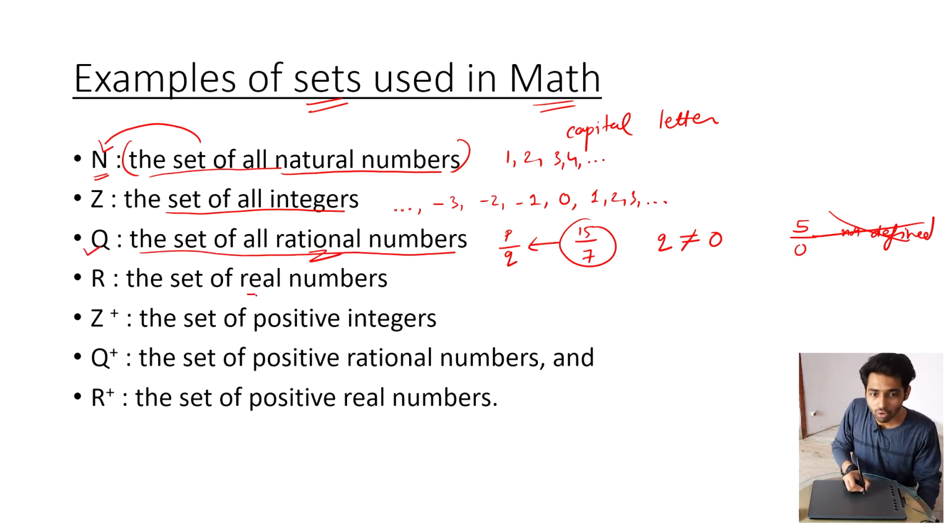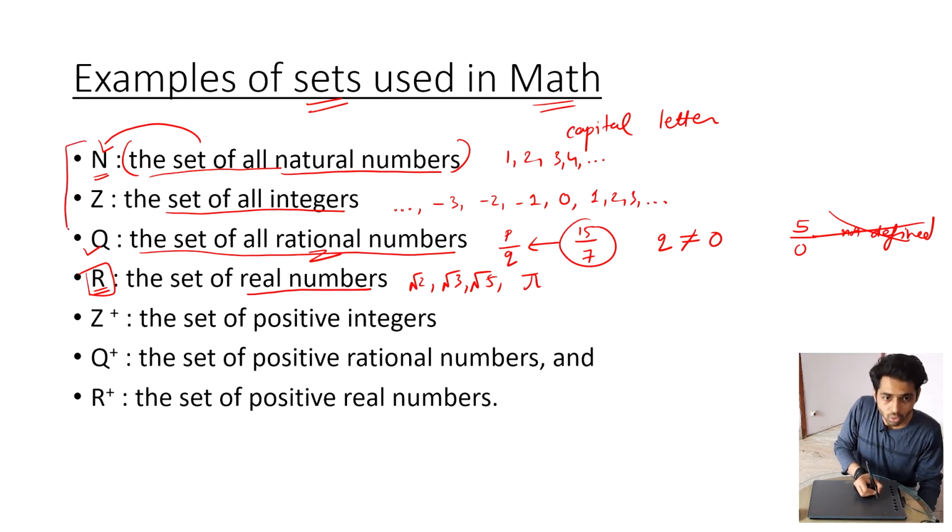Similarly, we have set of real numbers. It is represented by capital R. Any number you can think of. It can be a recurring, it can be a non-recurring, and non-terminating number. They all belong to real number. Like best examples could be root 2, root 3, root 5, even pi. They are all members of real numbers. Just so you understand, all these numbers are also part of real numbers.